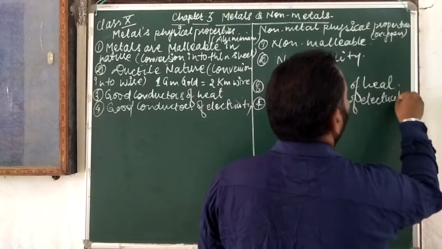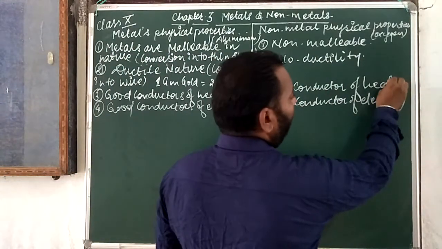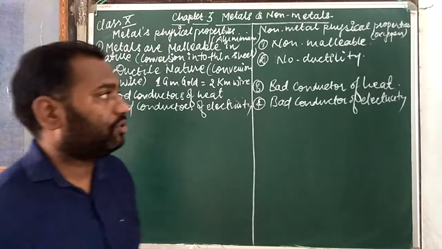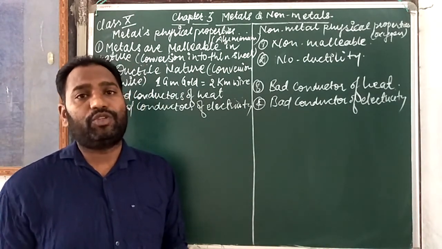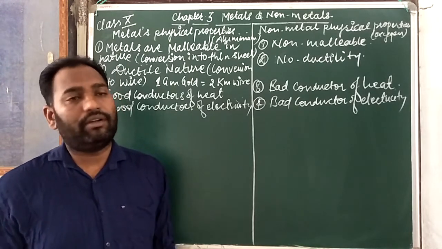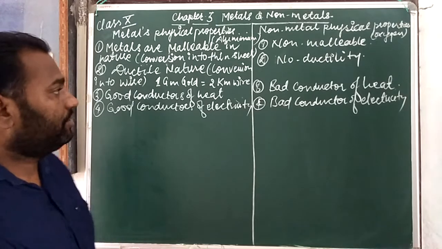And for heat we have to tell, like generally for cooking purposes we use metallic utensils, because metals are good conductors of heat. If we are giving continuous heat, the utensils or vessels should become hot. Okay.